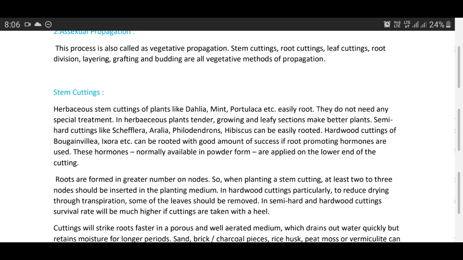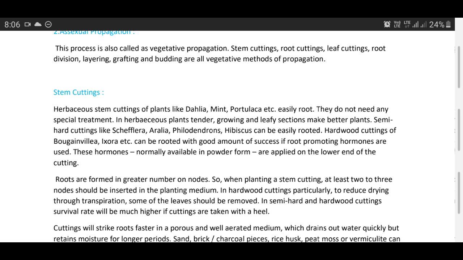Herbaceous stem cuttings of plants like dahlia, mint, portulaca, etc. easily root. They do not need any special treatment like hormones. In herbaceous plants, growing and leafy sections make better plants. Semi-hardwood cuttings like Schefflera, Aralia, philodendrons, hibiscus can be easily rooted. Hardwood cuttings of bougainvillea, ixora, etc. can be rooted with a good amount of success if root promoting hormones are used.